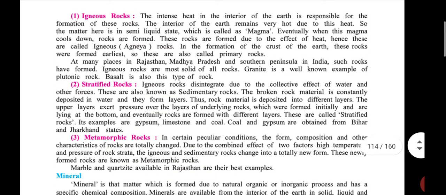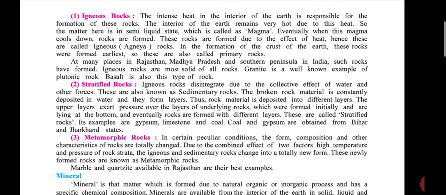Okay, study in detail. First, igneous rock. The intense heat in the interior of the earth is responsible for the formation of this rock. What is responsible for the formation of this rock? The intense heat in the interior of the earth, means in the deep part of the earth, interior heat is responsible for this rock.